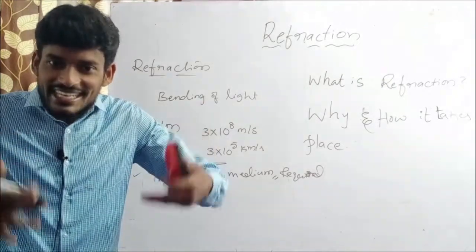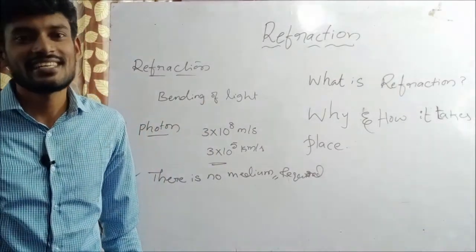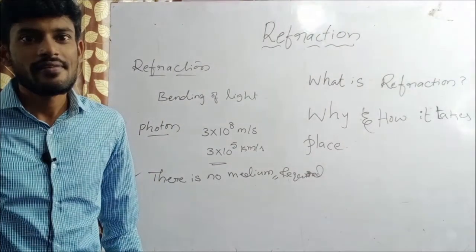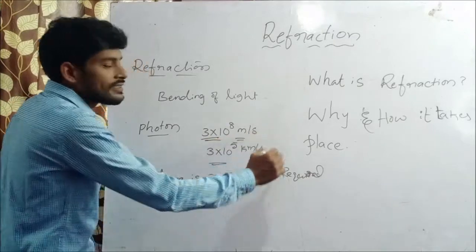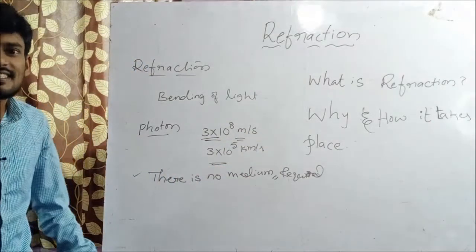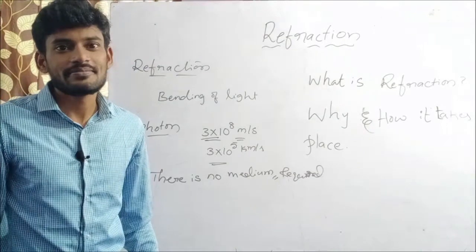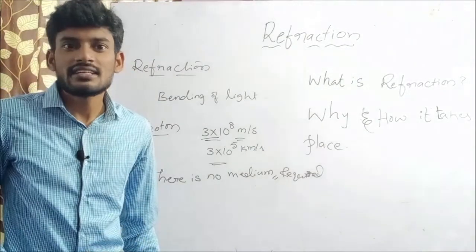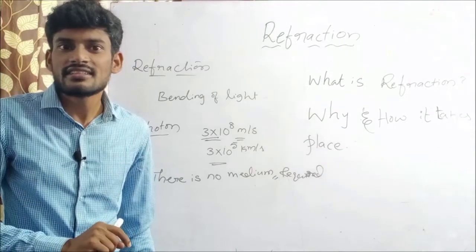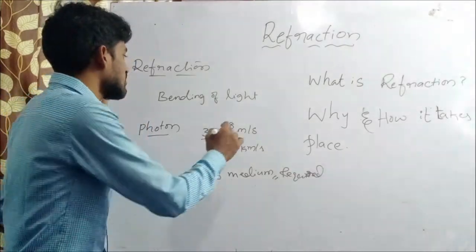Fortunately, that's why we are getting sunlight. This is the maximum speed according to Einstein's theory of relativity. No particle travels with this photon.